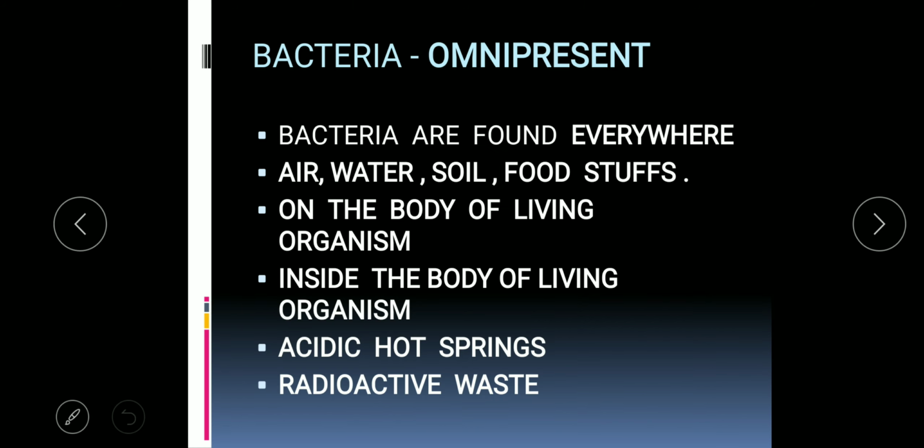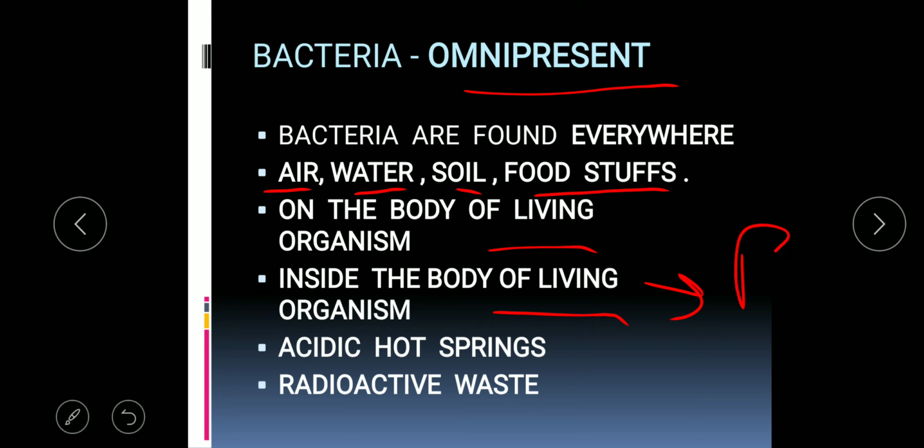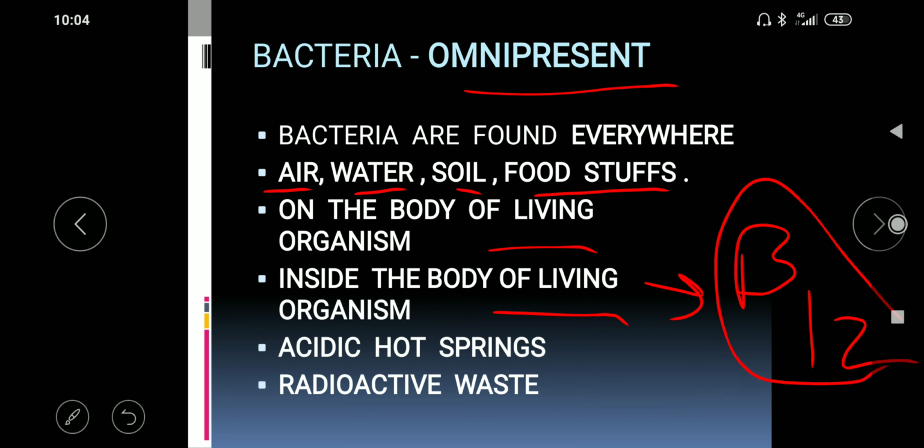Now bacteria is said to be omnipresent. Omni means everywhere. Like God is omnipresent, bacteria is also omnipresent. It is found everywhere. So where is it found? It is found in air, in water, in soil, on food stuffs. It is found on living organisms as well as inside the living body of organisms. Like inside our intestine, many bacteria help in the synthesis of vitamin B12 or cobalamin, and this vitamin is very essential for the normal metabolism of all the cells of our body.